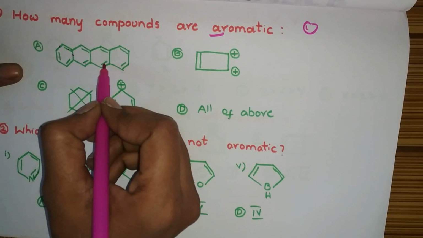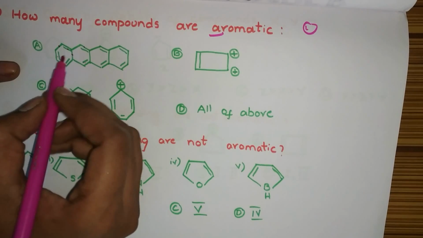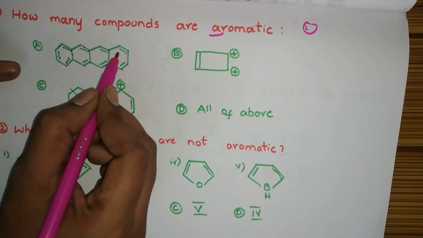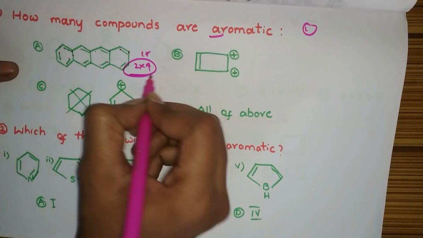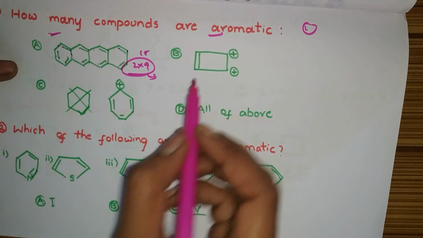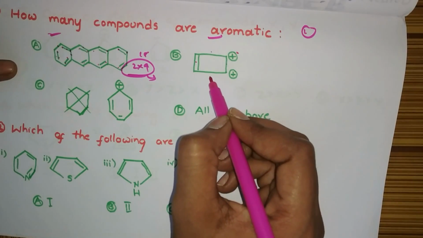Pi, sigma, like this. Yes, there is conjugation. And how many number of electrons? 1, 2, 3, 4, 5, 6, 7, 8, 9, 10, 11, 12, 13, 14, 15, 16, 17, 18. 18 is an odd multiple. Odd multiple in the sense aromatic. Yes, this is aromatic.